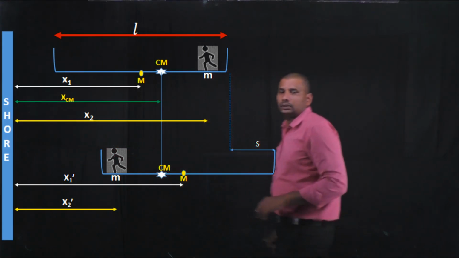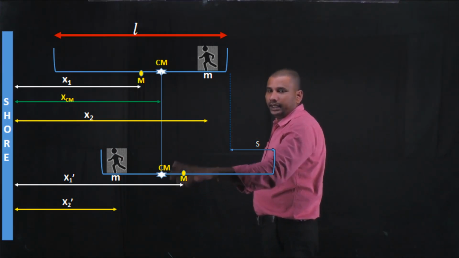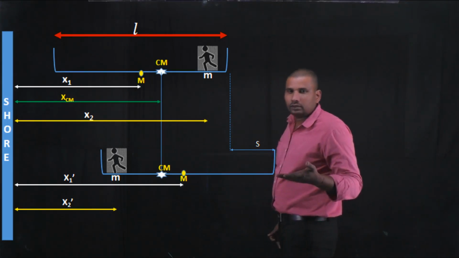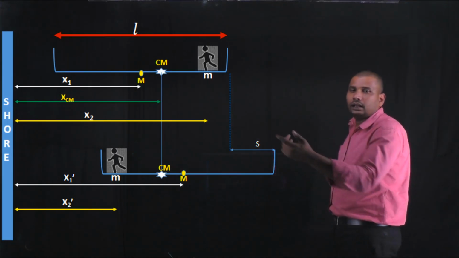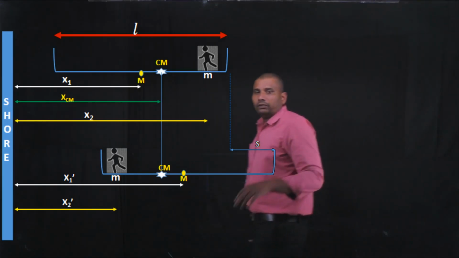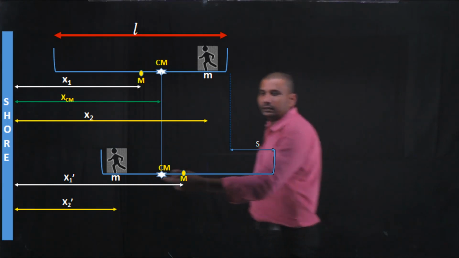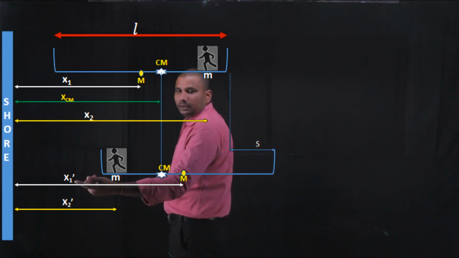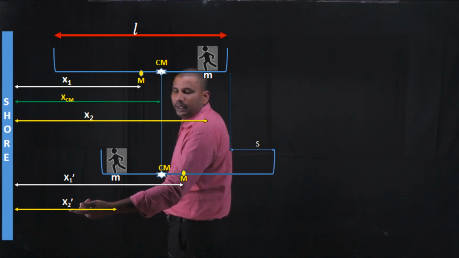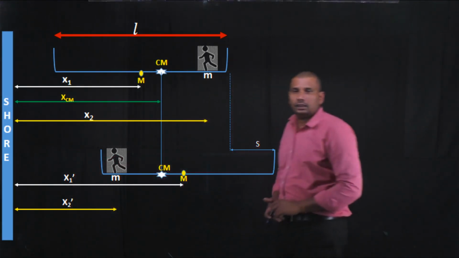To keep the center of mass position at the same place, the boat displaces in the backward direction by a displacement s. Now we want to find the displacement travelled by the boat, the final position of the boat, and the position of the person inside the boat in the final condition from the shore.